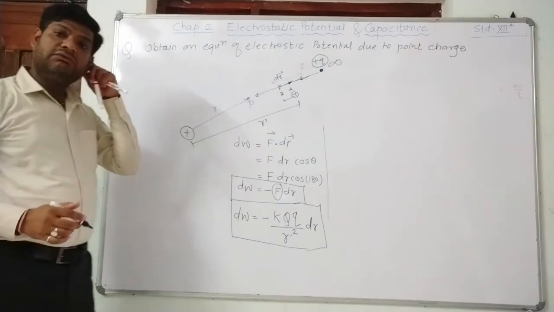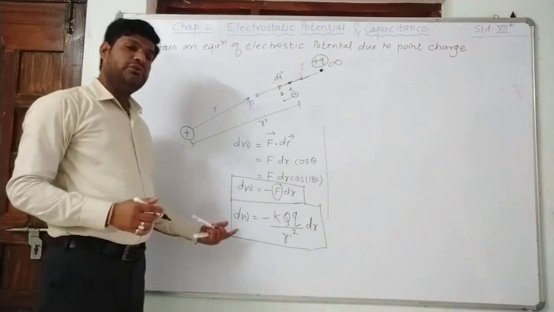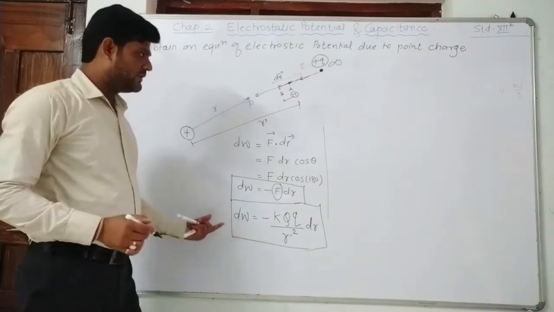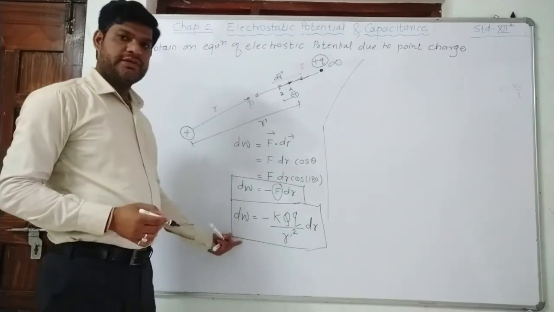But we want to calculate the total work done. So for the total work done, we are going to integrate this equation. So we will write the integrating equation, right?